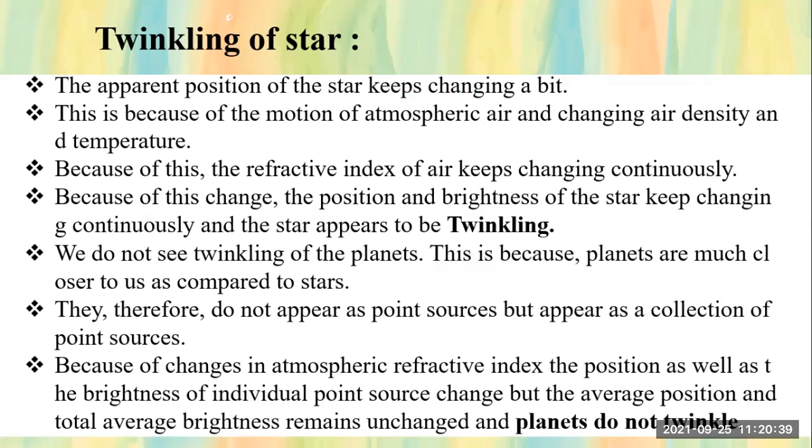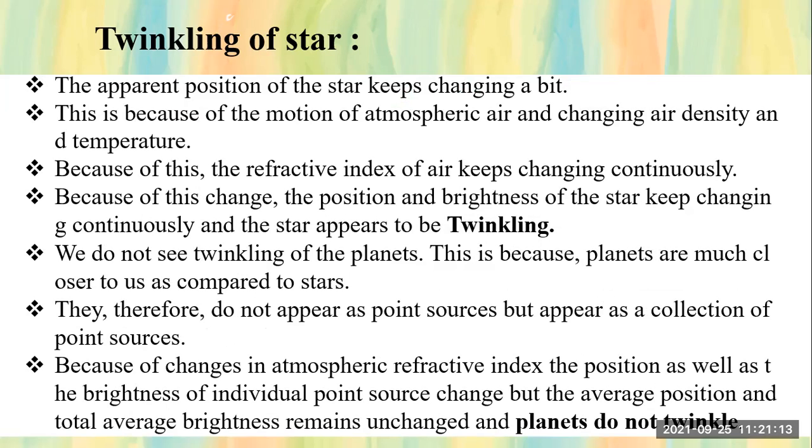Sorry, there is a change in the atmospheric refractive index. So, because of the change in atmospheric refractive index, the position as well as the brightness of the individual point source changes. Now see, you will ask, ma'am, when atmospheric air is changing, we see a change in the position and brightness of the star and they are twinkling. But why are planets not twinkling?